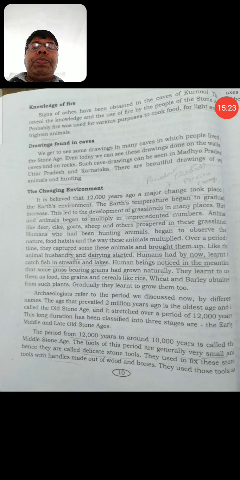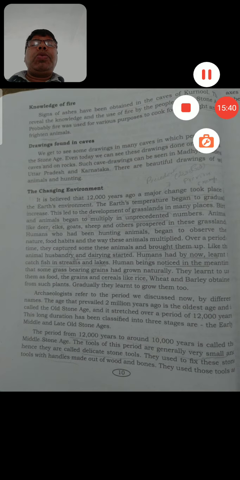Then he also selected some grasses like rice, wheat, barley, etc. Thus, agriculture started. So, I hope you understood this lesson.